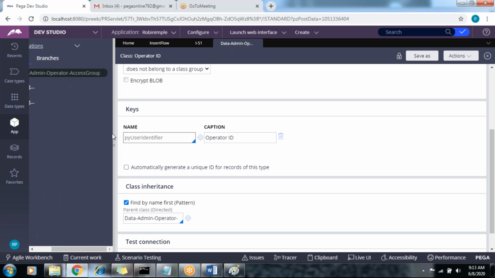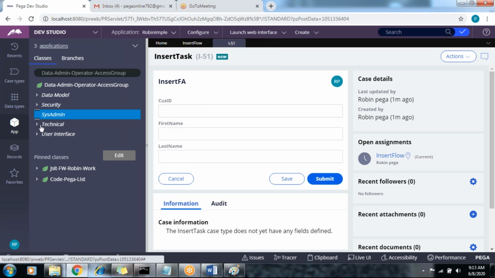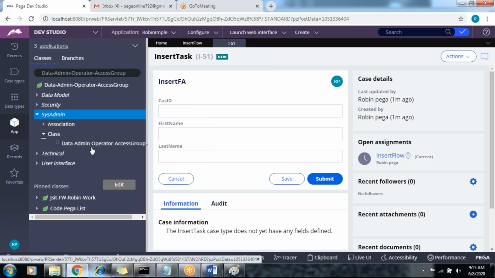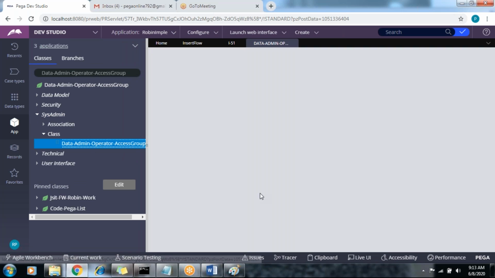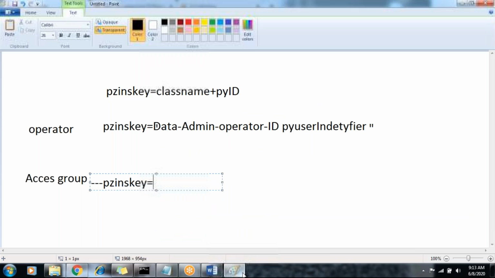Data-Admin-Operator-ID. If you open this class, pyAccessGroup is the primary key. Now, what is the PZINSKEY of this class, the access group?